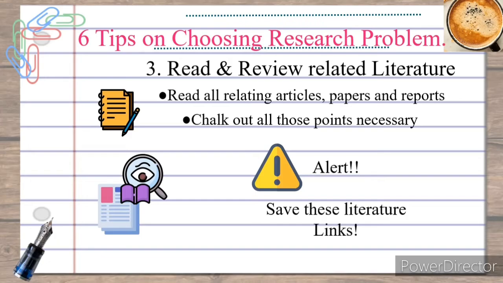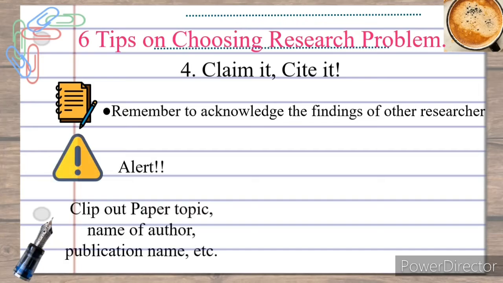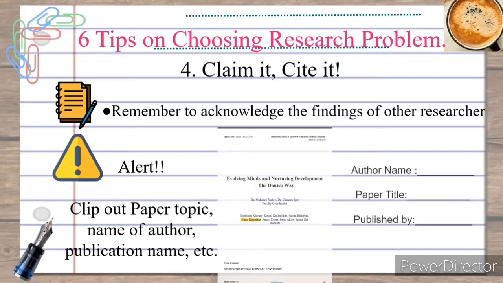Number 4. Claiming your point by citing the literature. When you read all the articles and literature, remember to acknowledge the findings of other researchers. Clip out those sentences which you want to consider in your research and then write who all were the authors. For example, I like this paper. I have copied those points and mentioned the paper topic, paper authors and publication's name for future use.